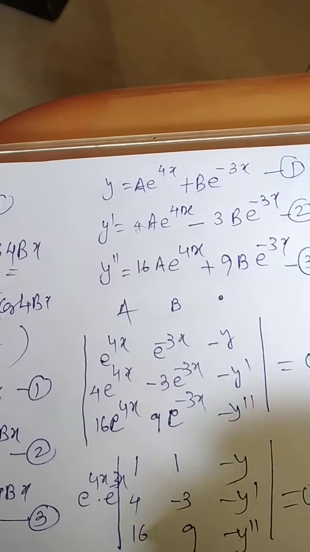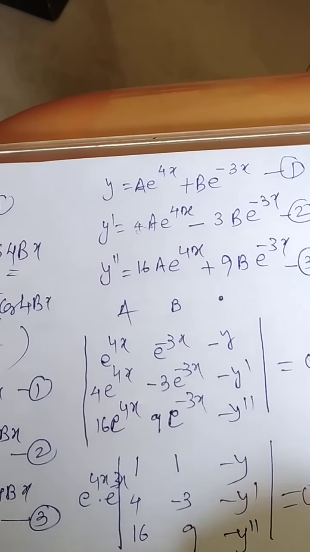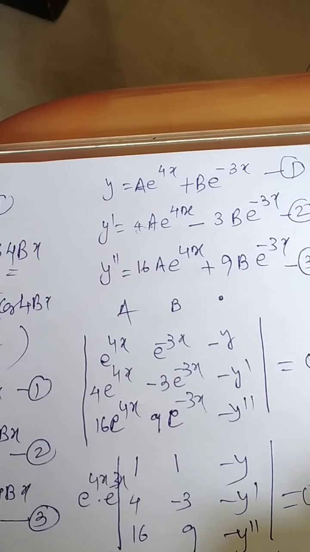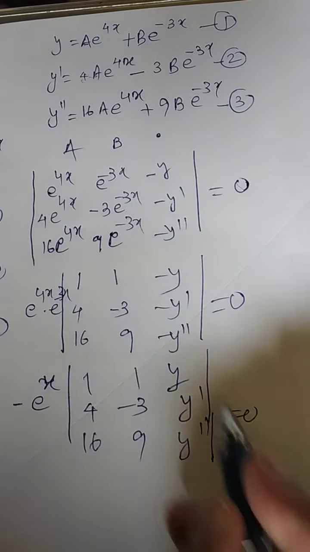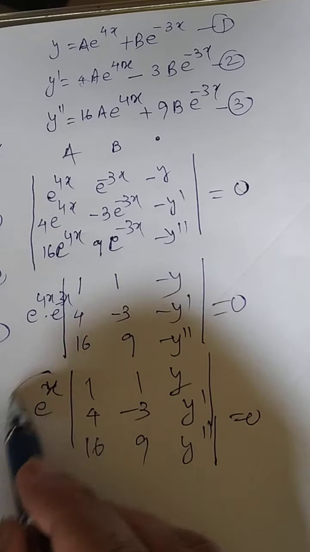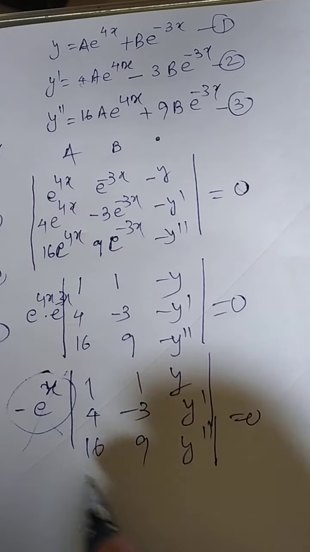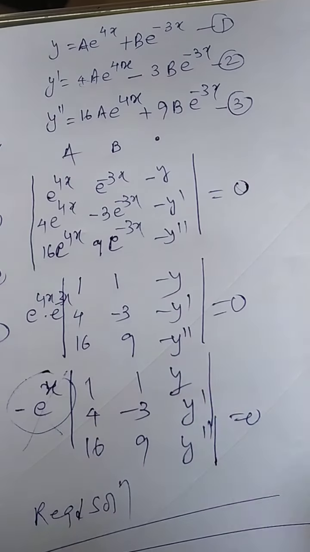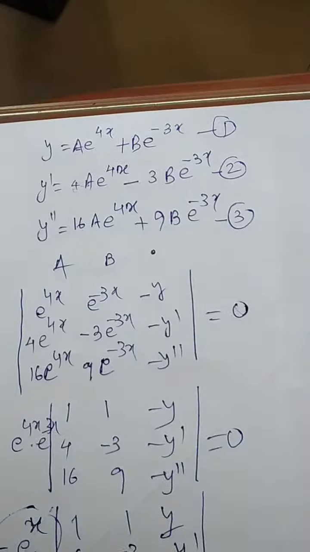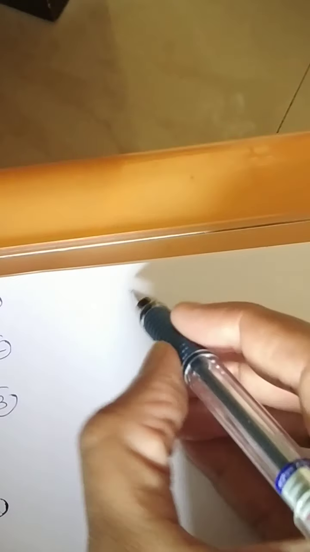This minus also you can take out common. So minus e raised to power x, and it will be the determinant with rows 1, 4, 16 and 1, minus 3, 9 and y, y dash, y double dash, which will be equal to 0. And if you simplify this, open this determinant, you will get one equation. You can divide before that, and that equation will be nothing but the required solution. So this is a way of forming a differential equation. One last question we'll be talking, and then I'm just trying to conclude this concept.